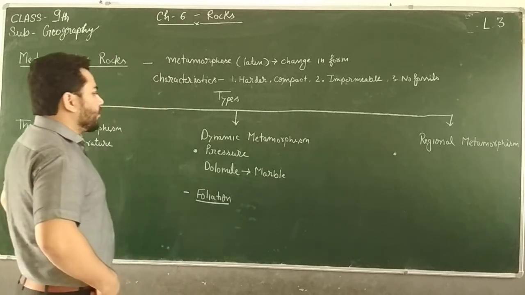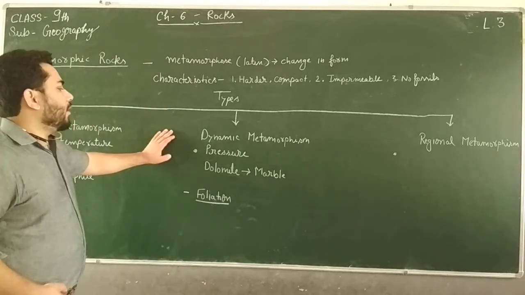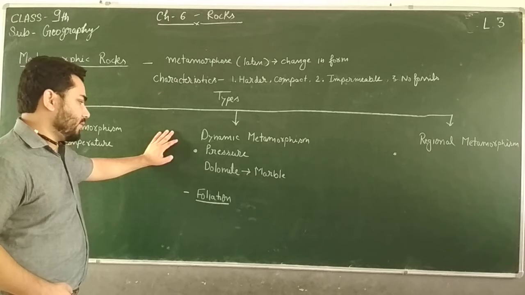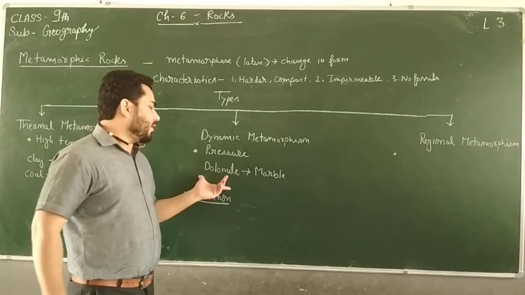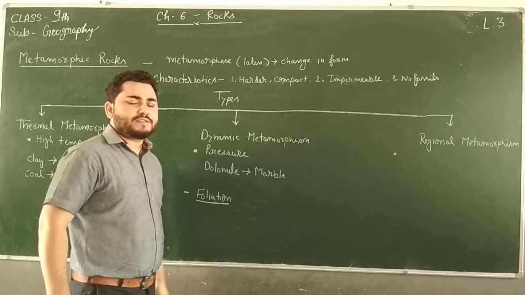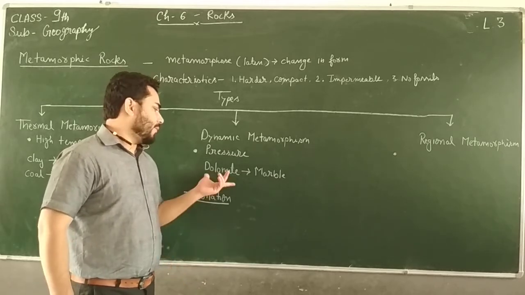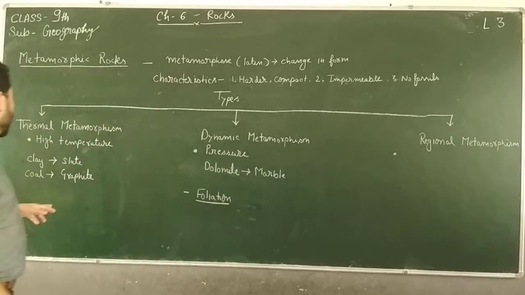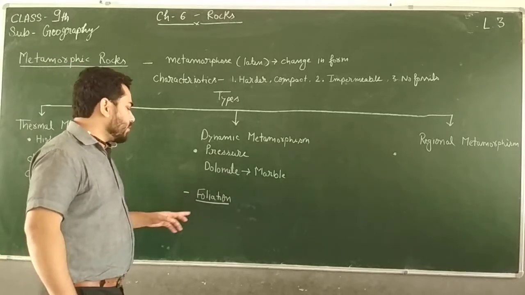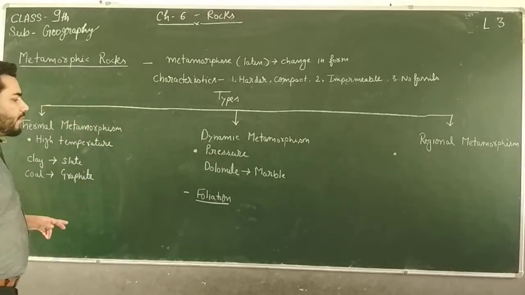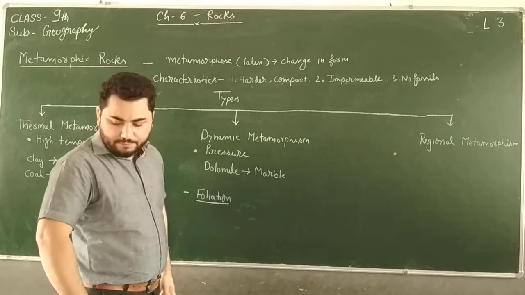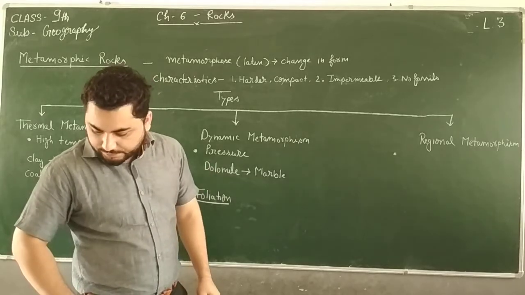So dynamic metamorphism takes place when an original rock undergoes high pressure, right? Dolomite, given high pressure, changes into marble. So we also get marble from limestone, and we are also getting marble from dolomite. Clear?